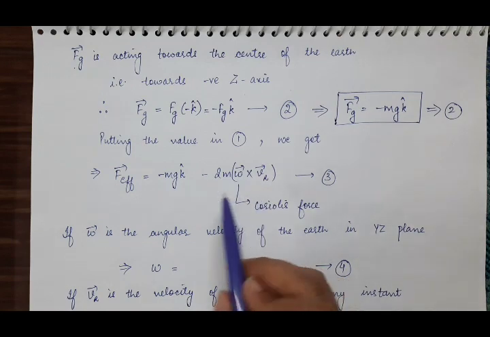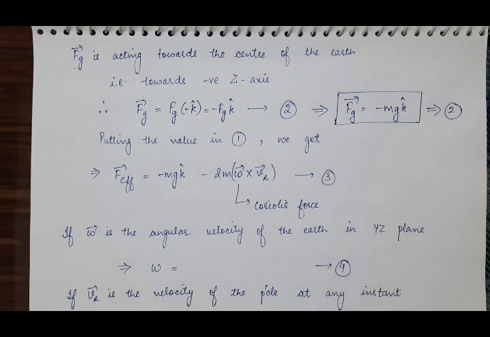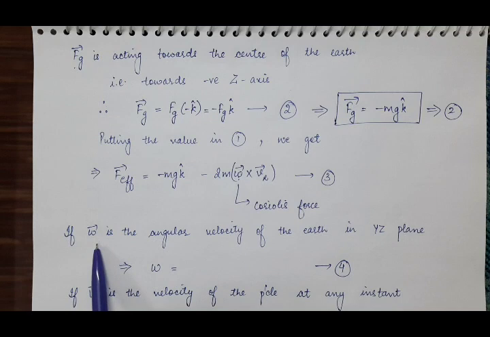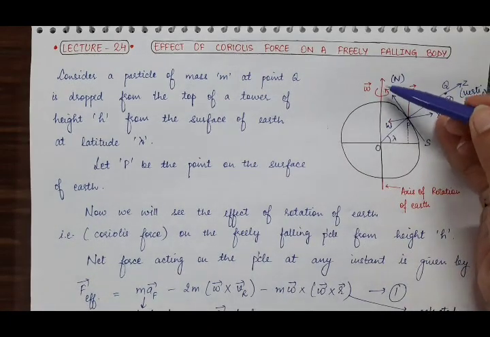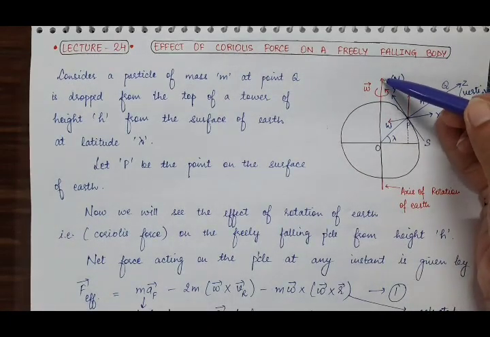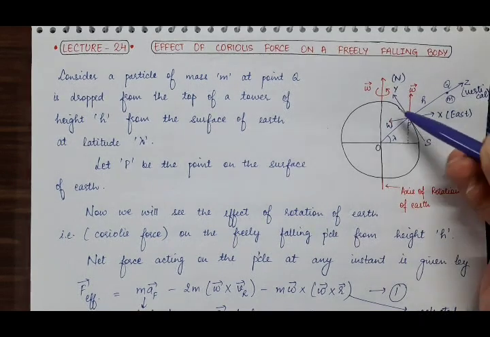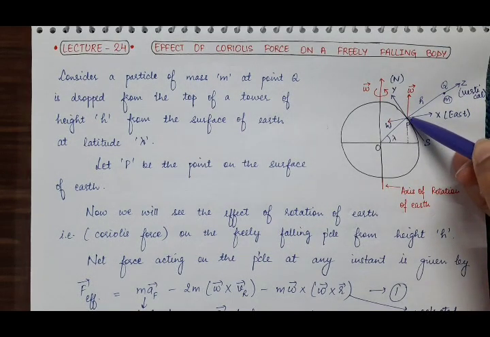So now we have to find the value of omega vector and Vr vector. What is omega vector? Omega vector is the angular velocity of the earth in the YZ plane. I will show you how. The earth is rotating about this axis with angular velocity omega. It means when the earth is rotating, this particle will also rotate.